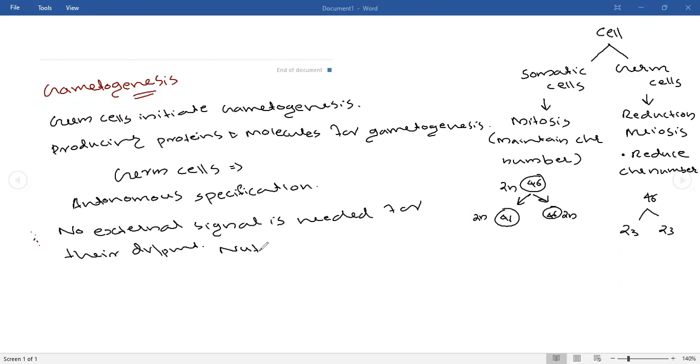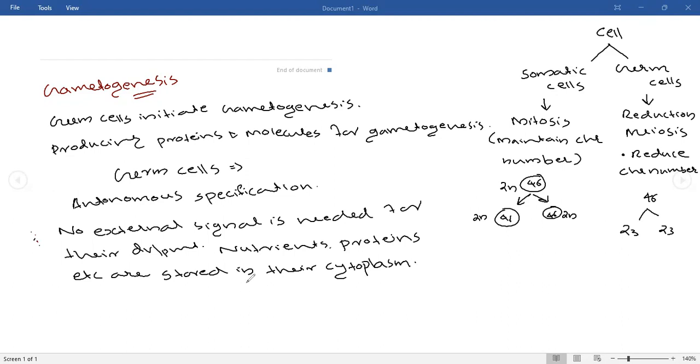Nutrients, proteins, and so on, which are required for the development, are already stored in their cytoplasm. The cytoplasm of a germ cell is known as germ plasm, okay?